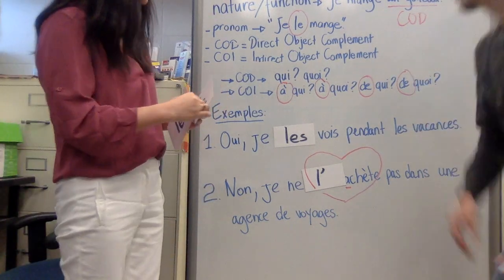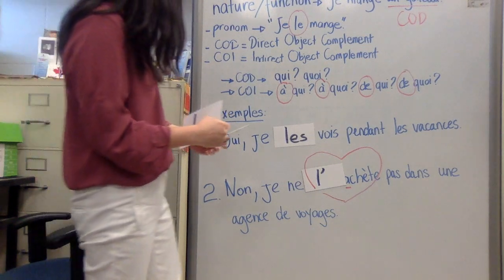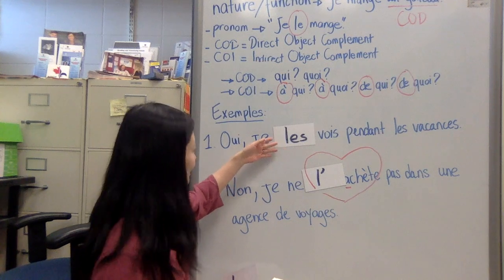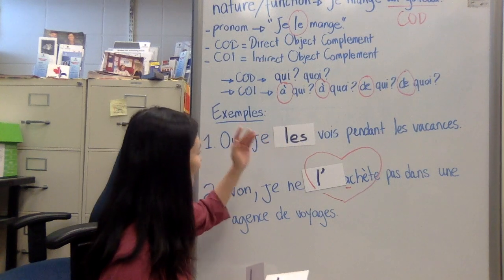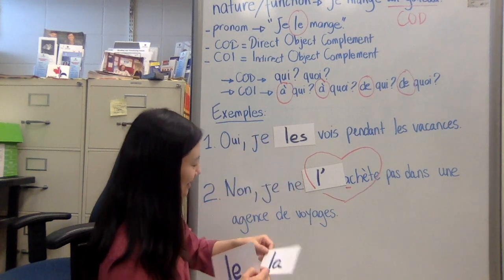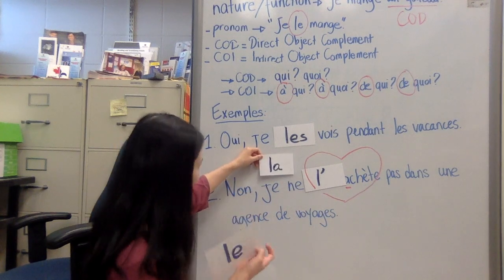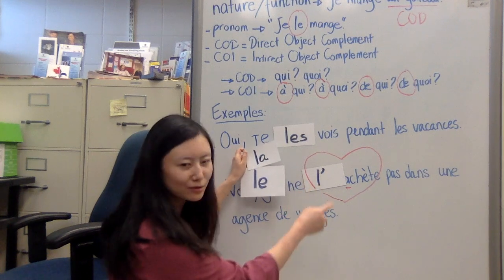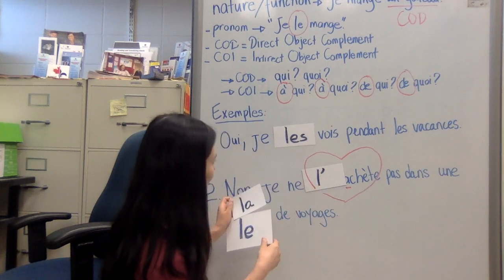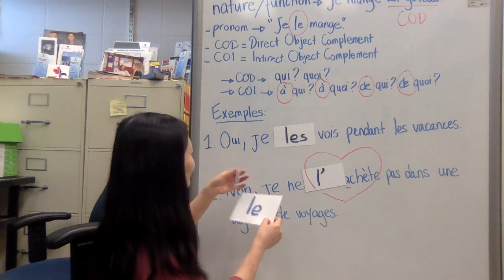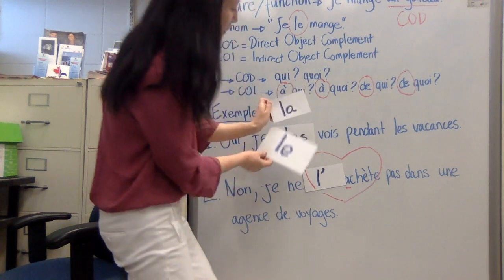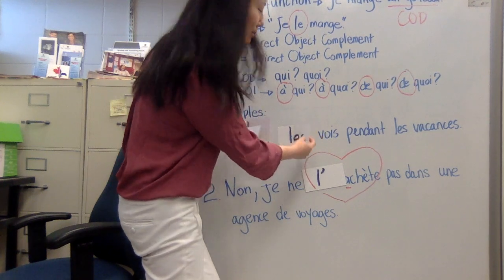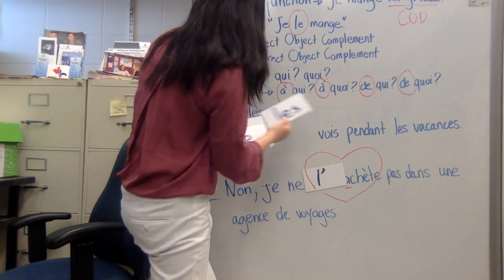Previously, Florent taught us with the two examples how to use the pronoun COD, and we have the example les, which means they, them, and then le. In this case, it could either be la if it's female, or le if it's male, where we use the third form, l', if the following word, the verb, starts with a vowel. Okay, so let's keep them in mind. We've got le, la, l', and les. We're going to do a few more practice now.